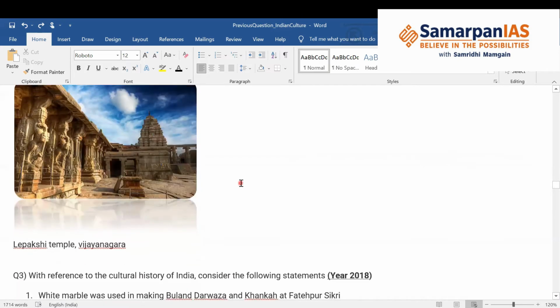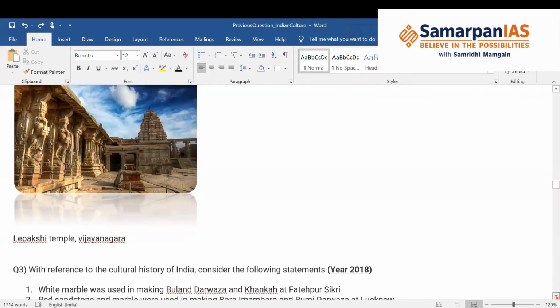Shown in the picture is one of the very famous temples, the Lepakshi temple, built under the Vijayanagar rulers.